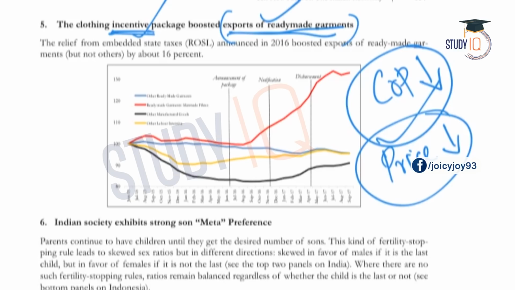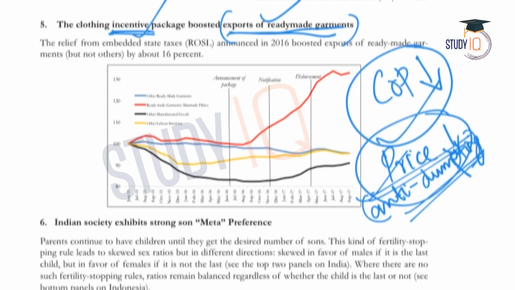So this will lead to other countries imposing anti-dumping duties. When you export something to other countries on a large scale and at reduced prices, those goods will get flooded in the markets of other countries, which will not be favorable for them, and those countries will impose anti-dumping duties. So the government should make sure that the incentives or subsidies do not cross a particular limit, so that other countries will not impose anti-dumping duties on our goods.